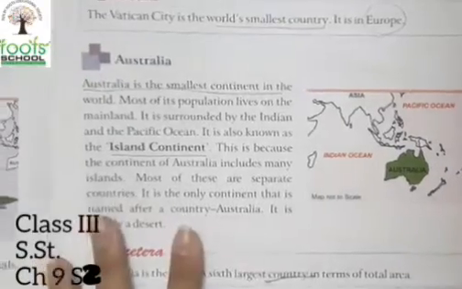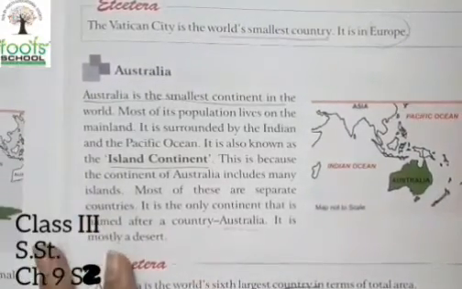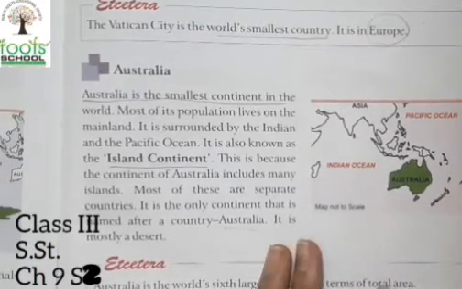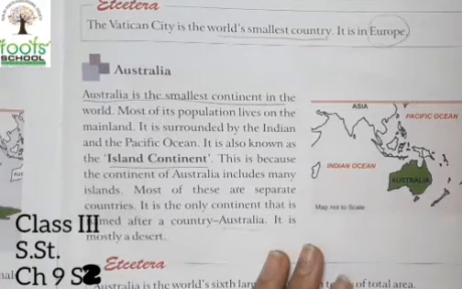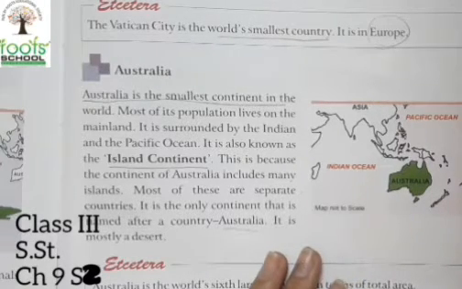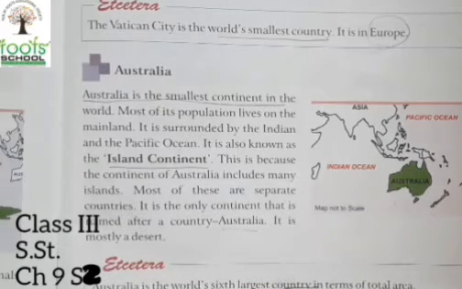Okay. So children, this is all for this session. Here we end with our continent part. Now in the next session, we are going to start with the oceans, the different types of oceans that are present on our earth. Okay. So children, this is all for you. You can also give this chapter a read by yourselves.